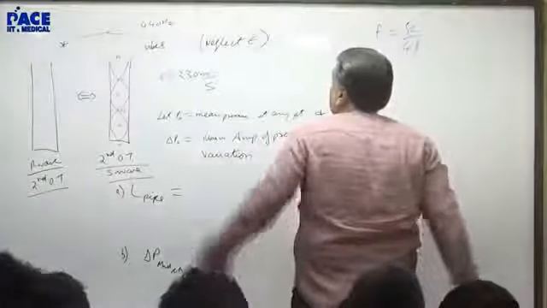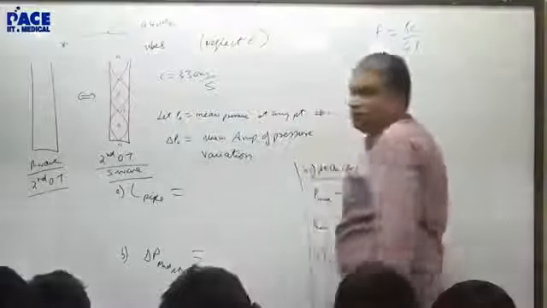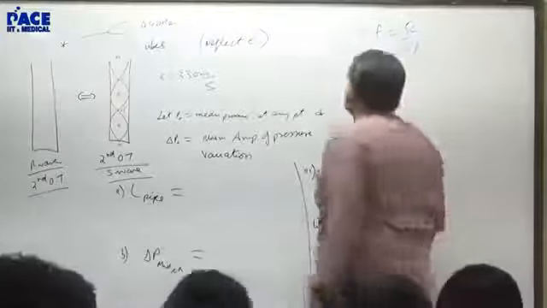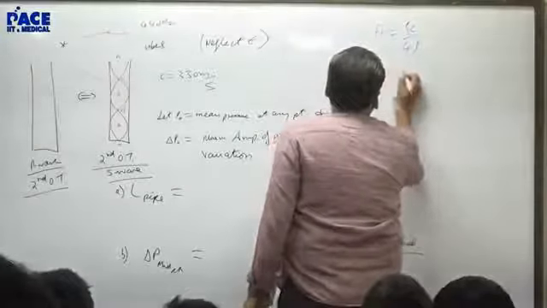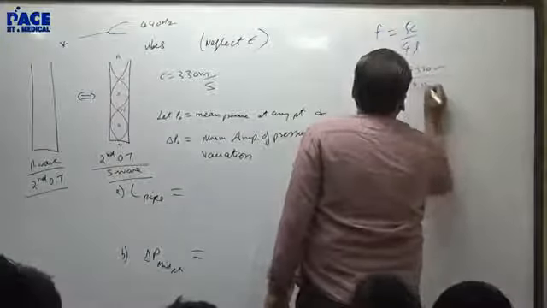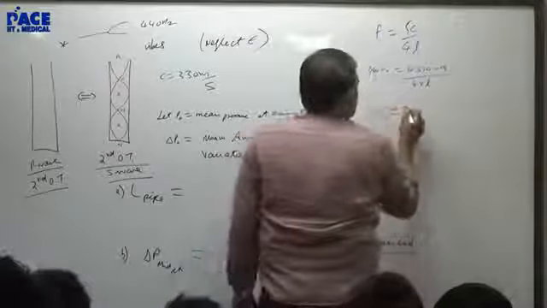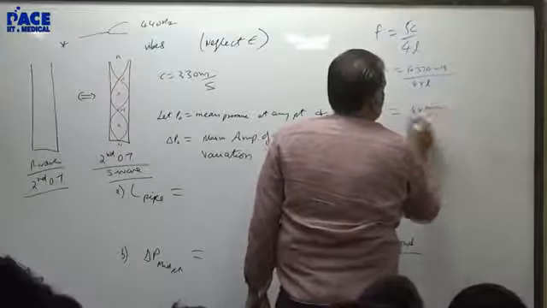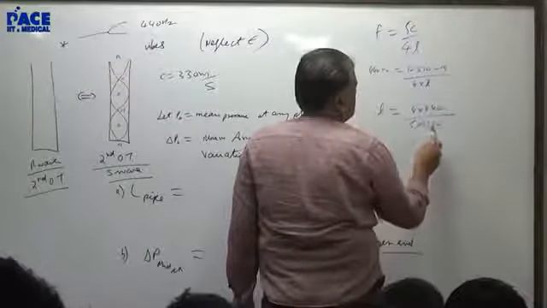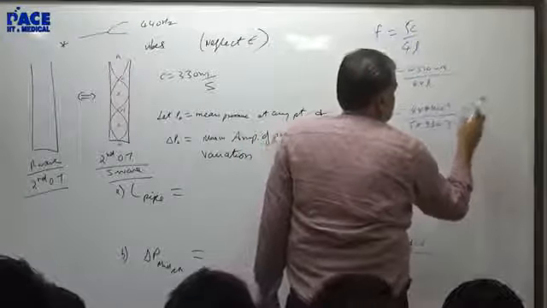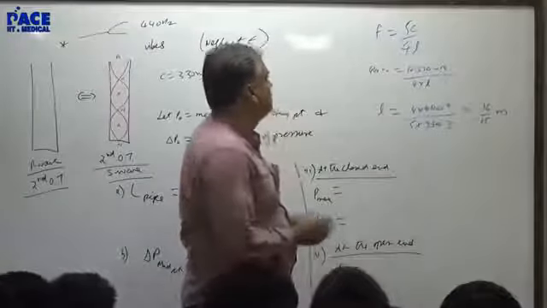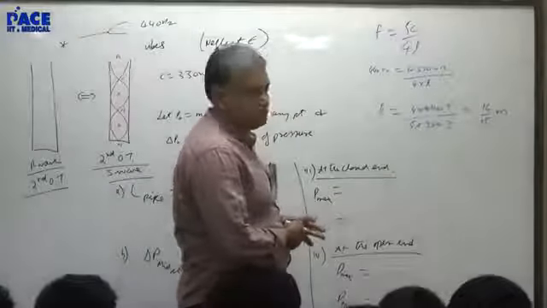And since this is vibrating with the tuning fork of 440, that means both of them have the same frequency. That's resonance, right? They are vibrating together. So 440 hertz is equal to 5 into 330 meters per second by 4 into L. So L is 4 into 440 divided by 5 into 330. So this is 3 times and this is 4 times. So 60 by 15 meter. So that's your length of the pipe. Okay.